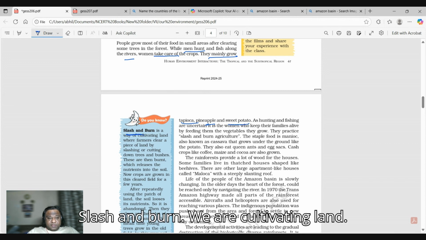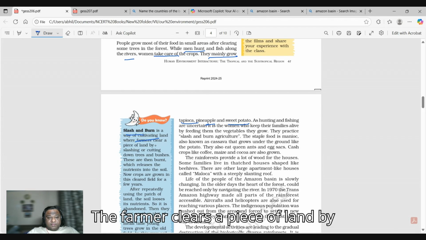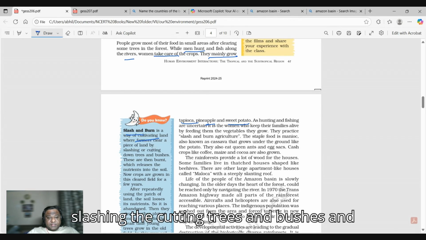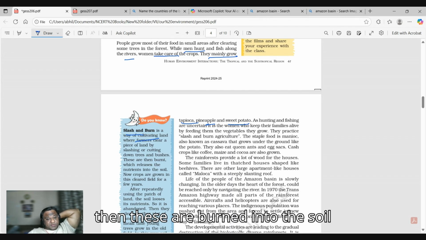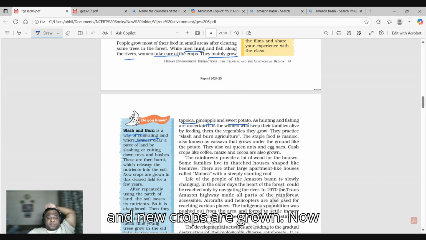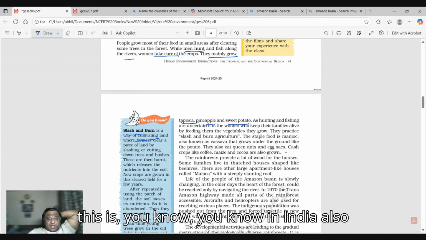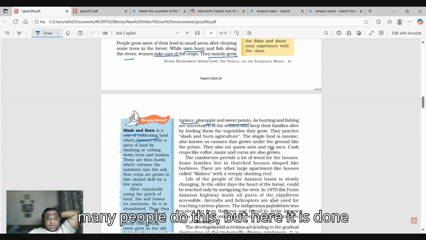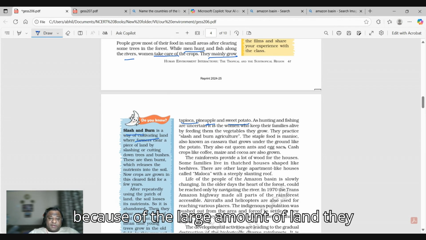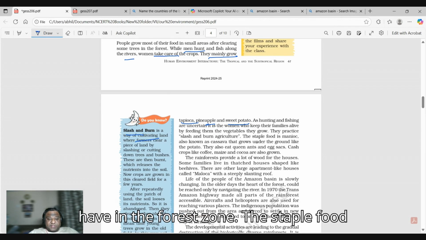Slash and burn is a way of cultivating land, where the farmer clears a piece of land by slashing or cutting trees and bushes, and then these are burnt, dipped into the soil, and new crops are grown. Now, in India also many people do this, but here it is done because of the large amount of land they have in the forest zone.